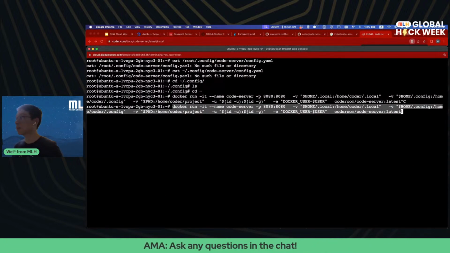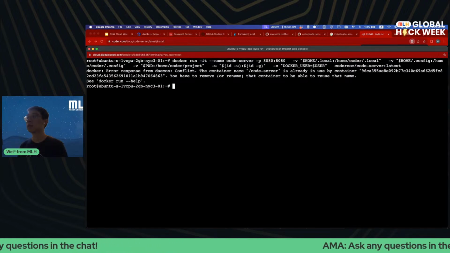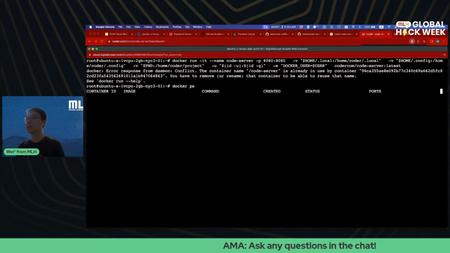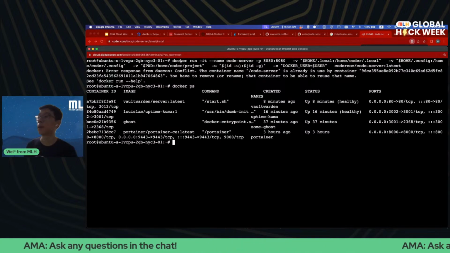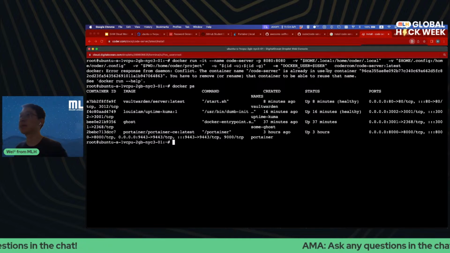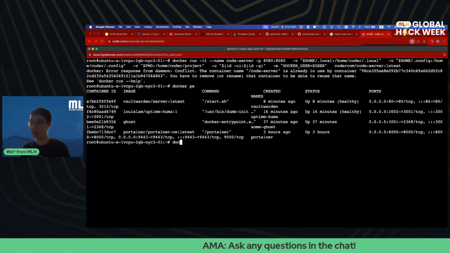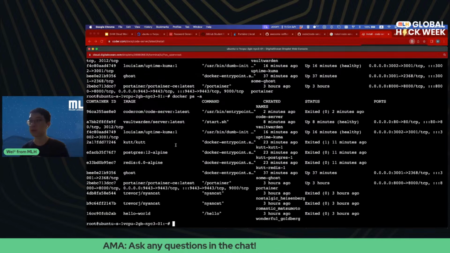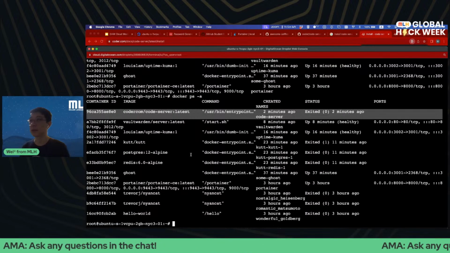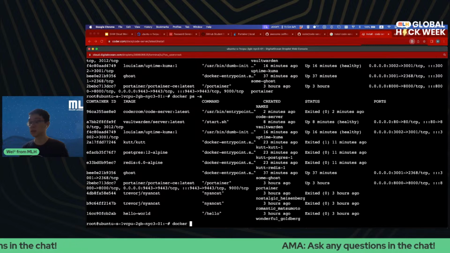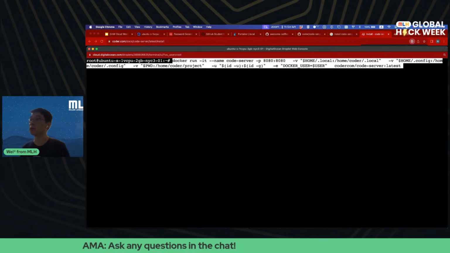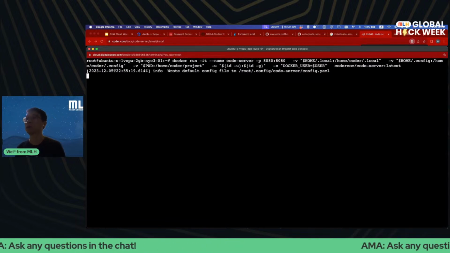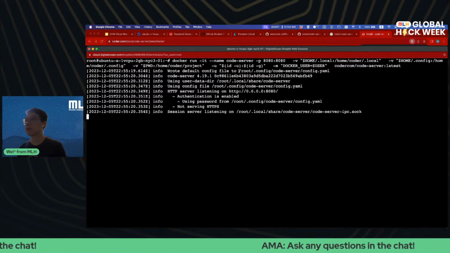Then copy this command, run it. Okay, it's already being used. This is also a common thing that happens. If you try to run the Docker run one more time with the same name and you have run it before, you have to remove the previous stopped container, which is right here. So let's do Docker remove code server. And then now we should be able to run it one more time. Okay, and we have our default configuration file.